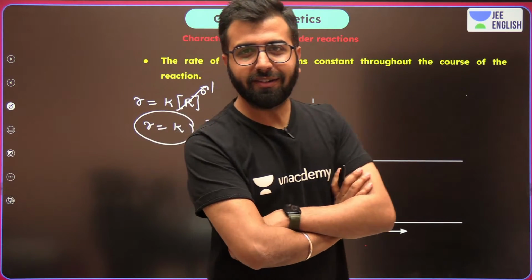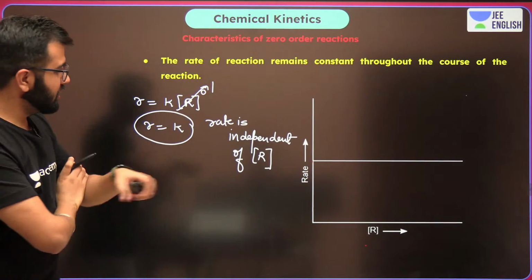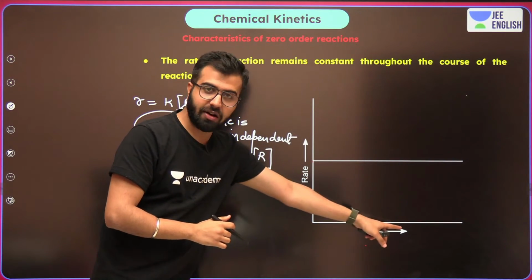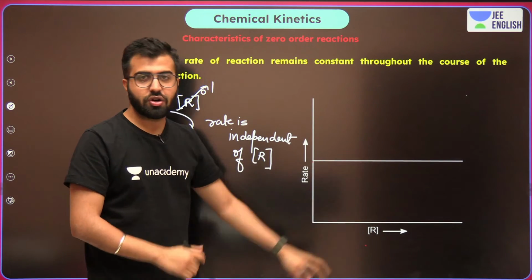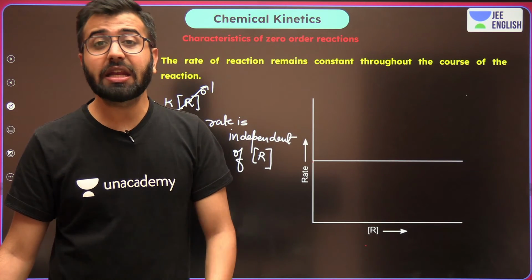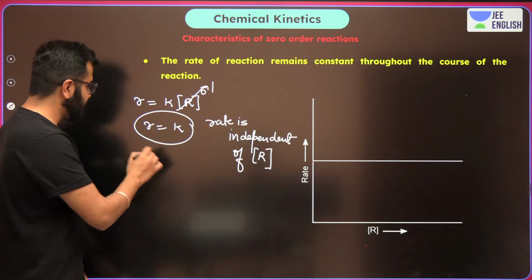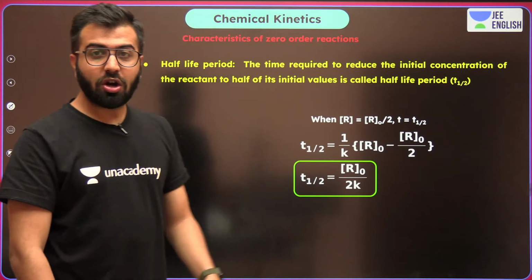Is this clear? Come on, let me know. Yes, right? So this is the only reason that when we are changing R, the reactant's concentration, the rate does not change. And neither is it going to change with time. It's always going to remain constant.